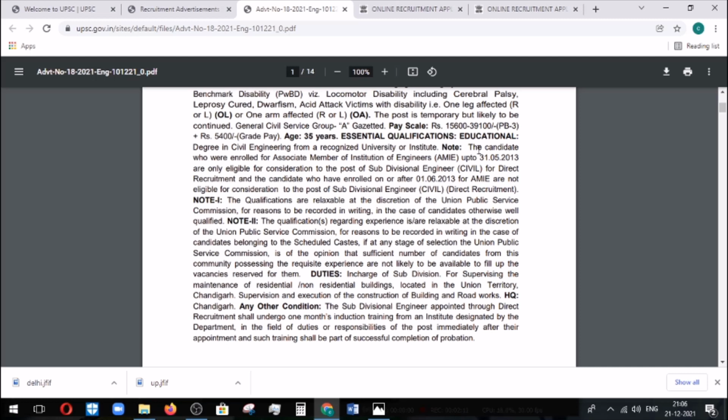And then note, the important note is that the candidates who are enrolled as associate members of the Institution of Engineers up to 31/5/2013 are only eligible for this post. The candidates who have enrolled on or after this date are not eligible for this post. They have mentioned it, so clearly make a note of it. And they have also insisted on some other important things. Please make a note of it.